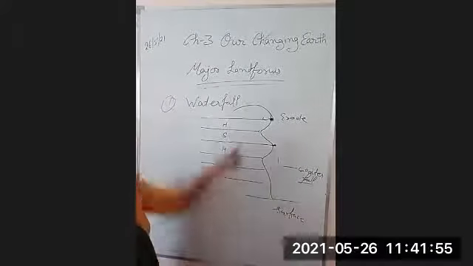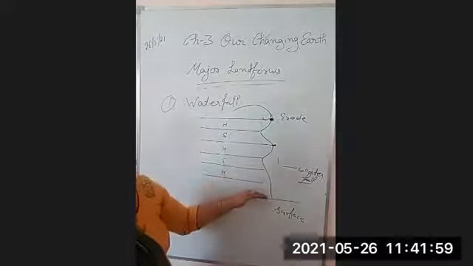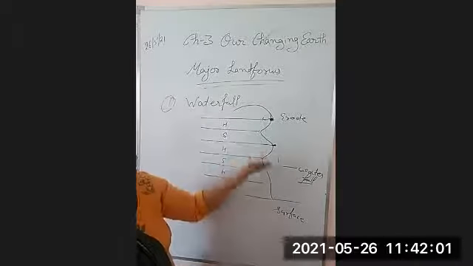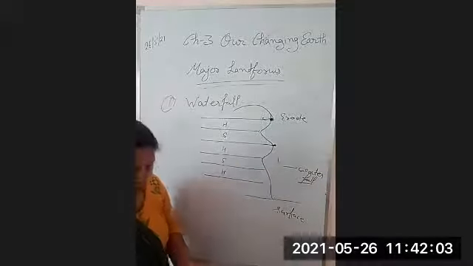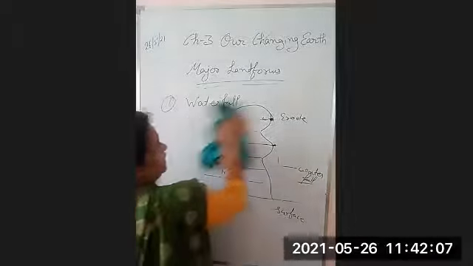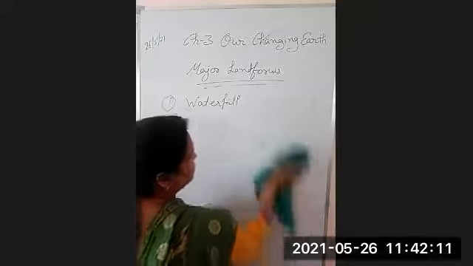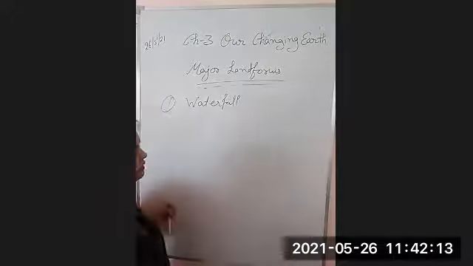Then the water will go with the steep slope from the sufficient height, that is called waterfall. Right? So waterfall means when the water falls from a sufficient height in the hilly area.